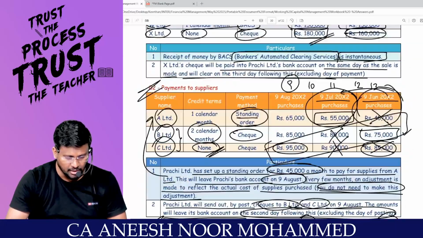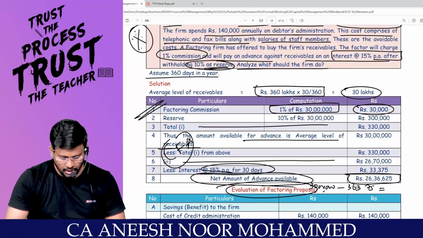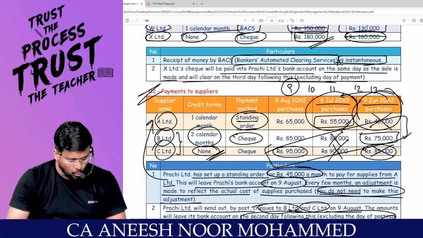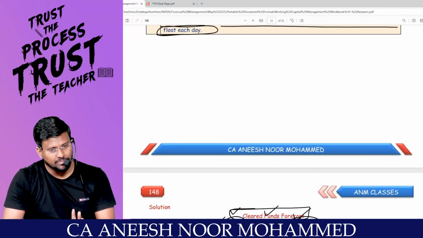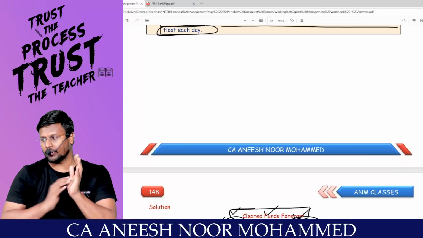Very good question. Easy question. I say study material question. If you look at the question, everyone will feel that, wow, it's a very big question. It is not my area. But when you read it, it's a very easy question. The same question can be tested for 10 marks in exam.